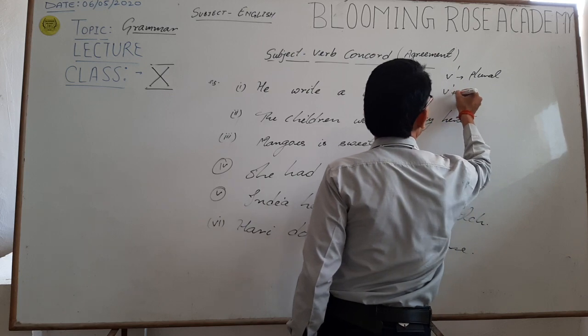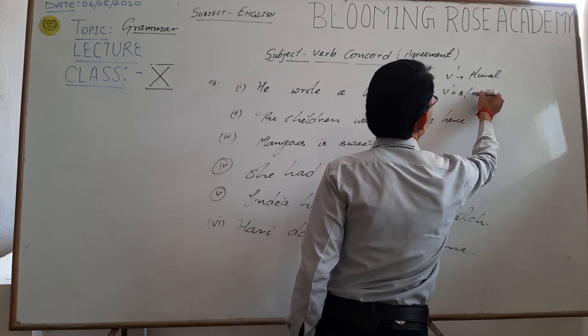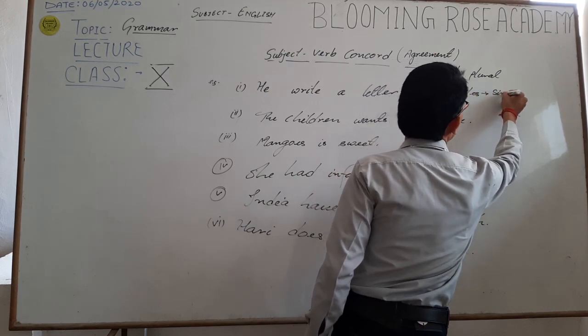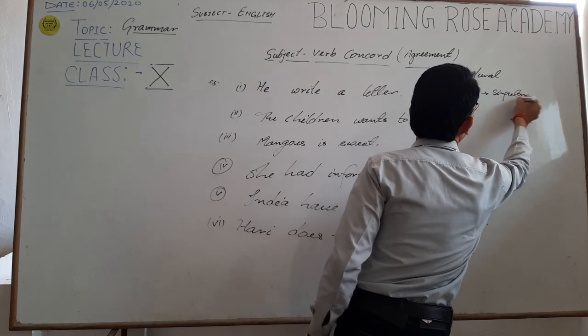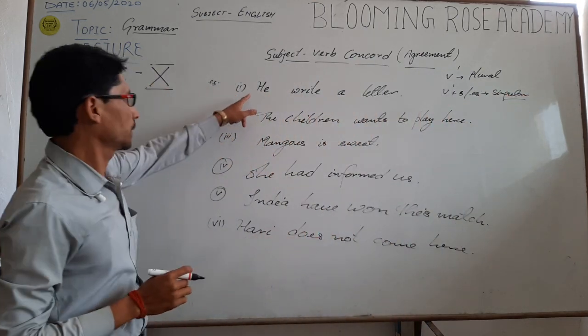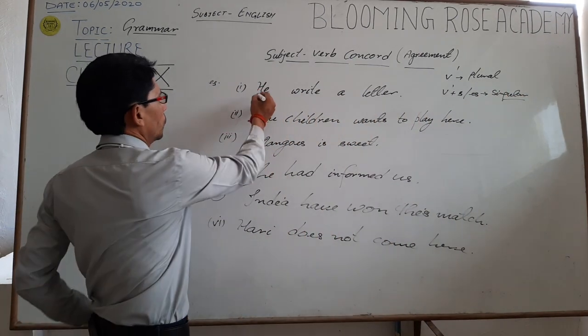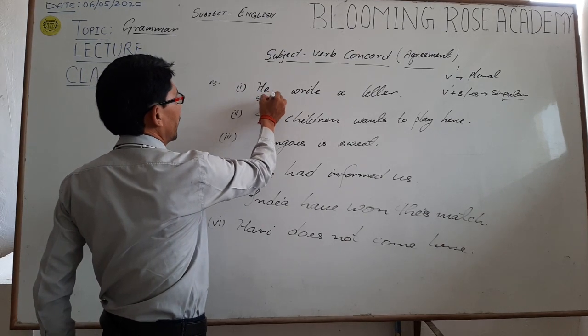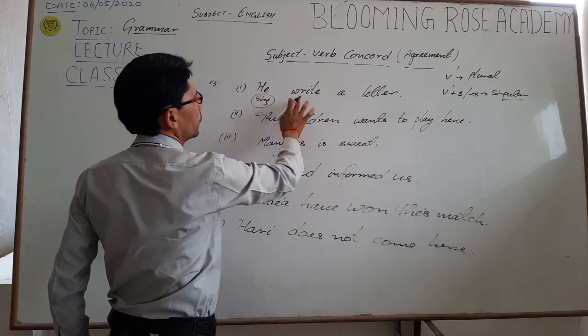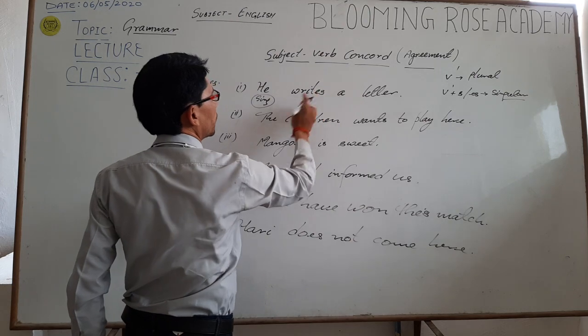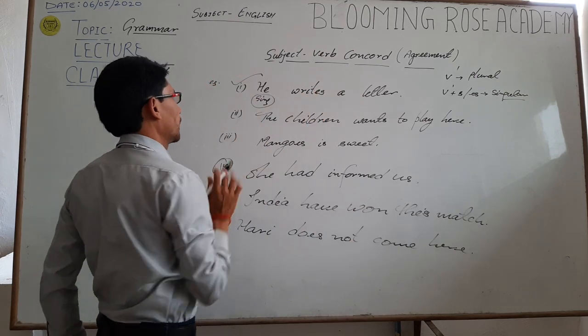When s or es is added to the base form of verb, it becomes a singular verb. So the subject is singular, so the verb should also be singular, and to make this verb singular, we have to add s over here. Now this sentence has become correct.